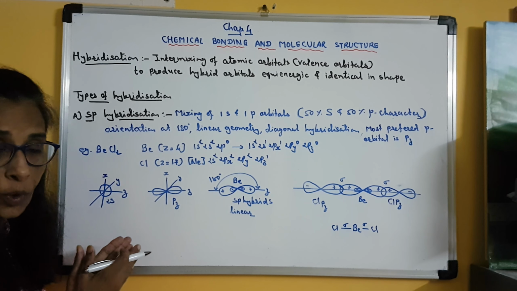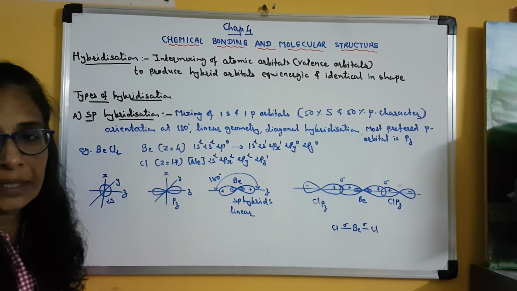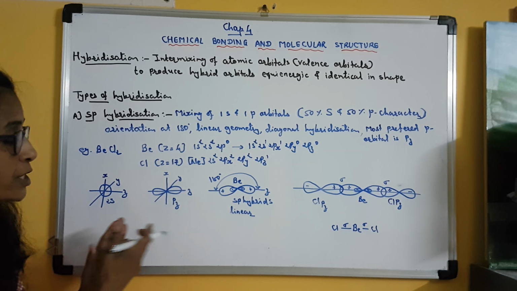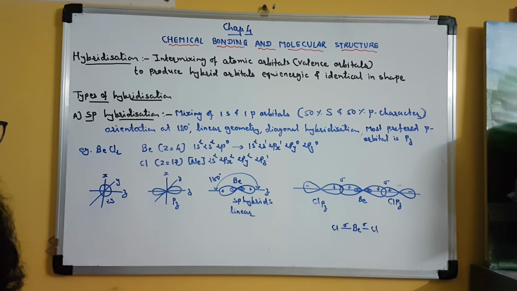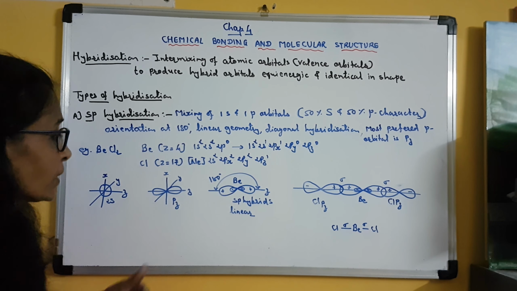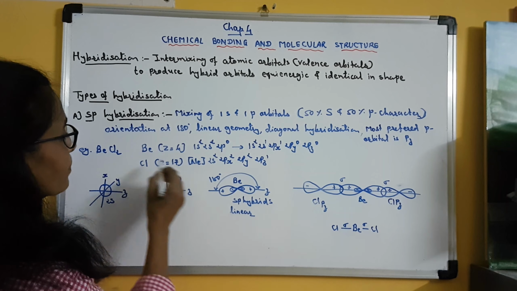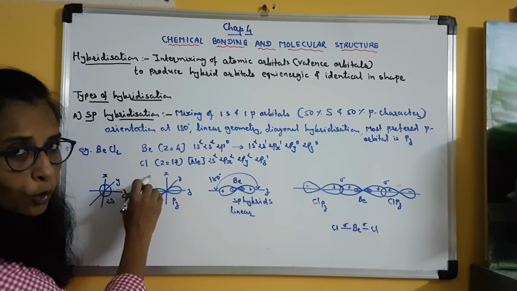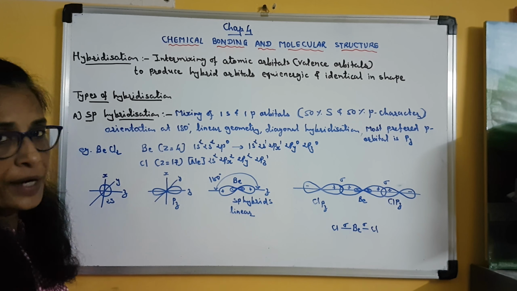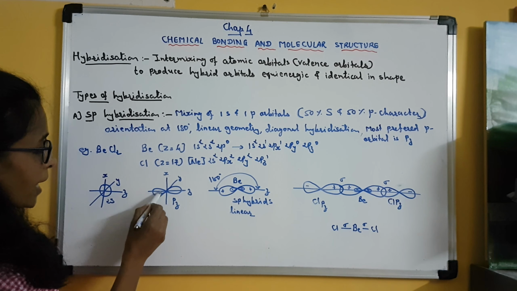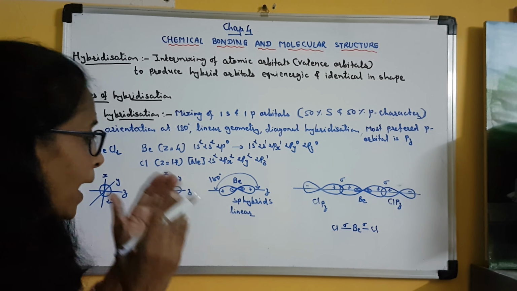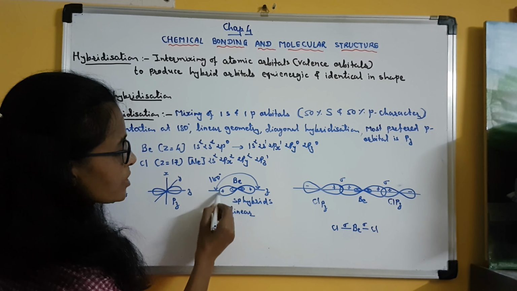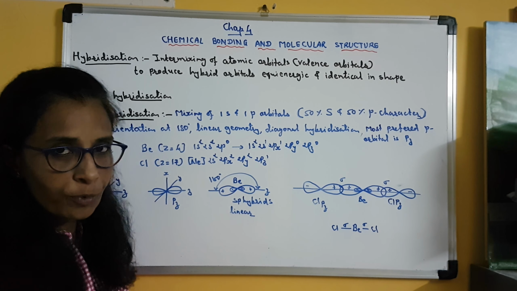The s orbital is lower in energy, the p orbitals are higher in energy. So there is an energy difference, a difference in shape, in orientation, and in directional property. Even then, before beryllium forms a bond with chlorine, it will undergo hybridization. So the s and pz orbitals of beryllium will be mixed up, and when they are mixed up, this type of hybrid orbitals is produced.